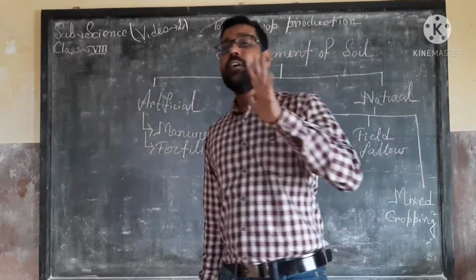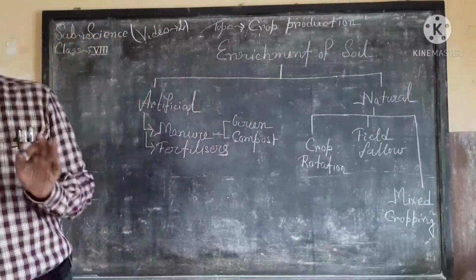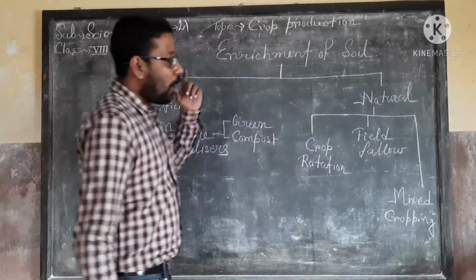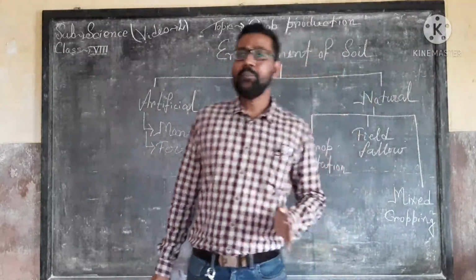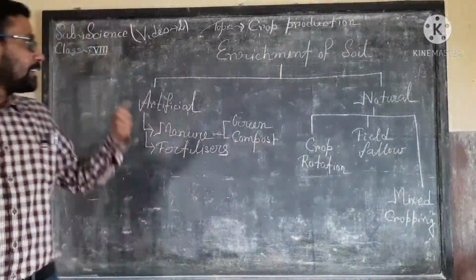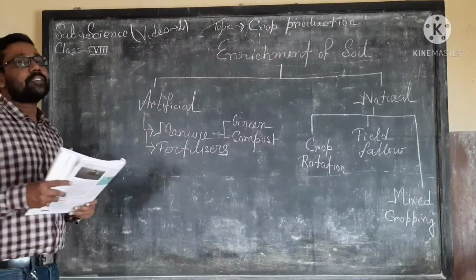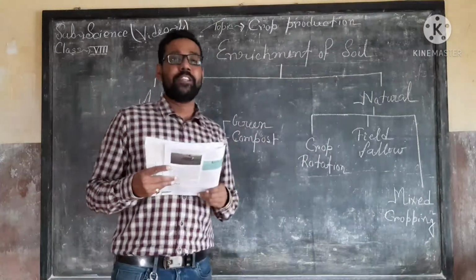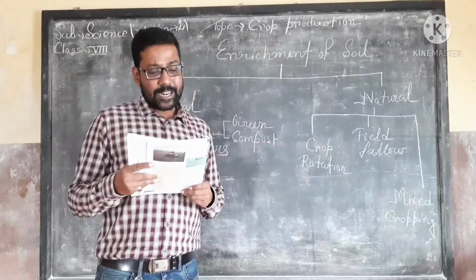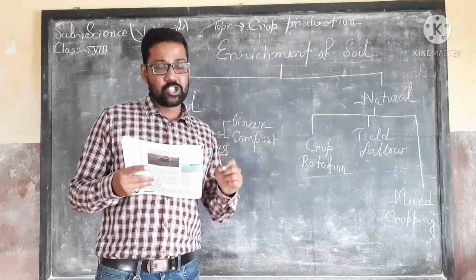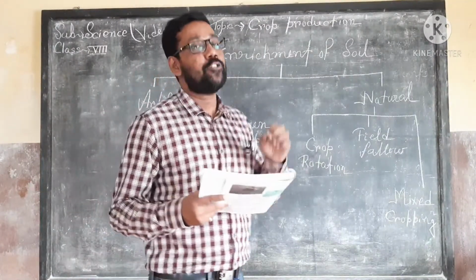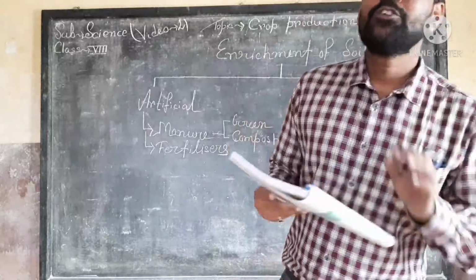So what is the main activity done by the artificial method? In the artificial method, the productivity of the soil can be enriched artificially by adding manure or fertilizer to the soil.